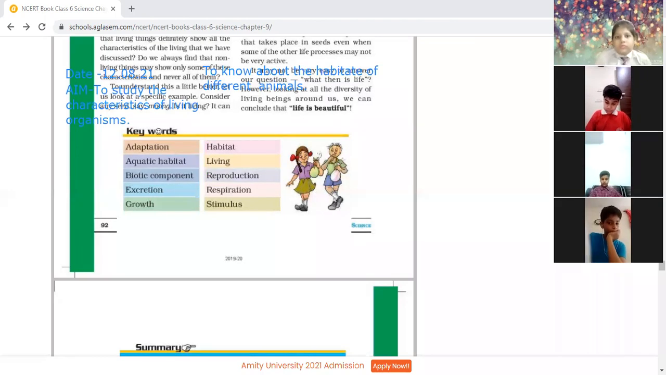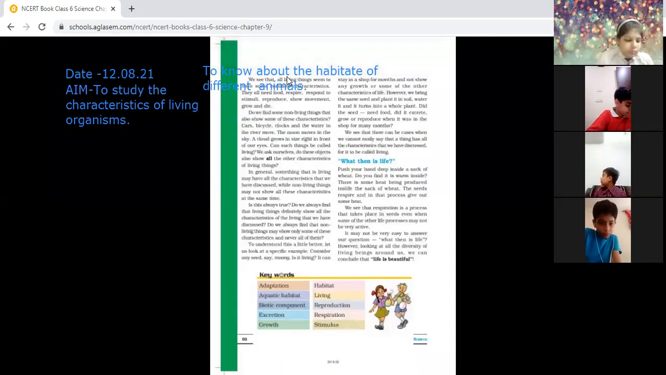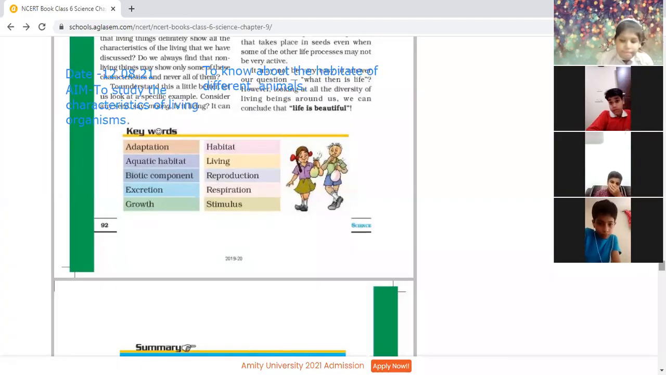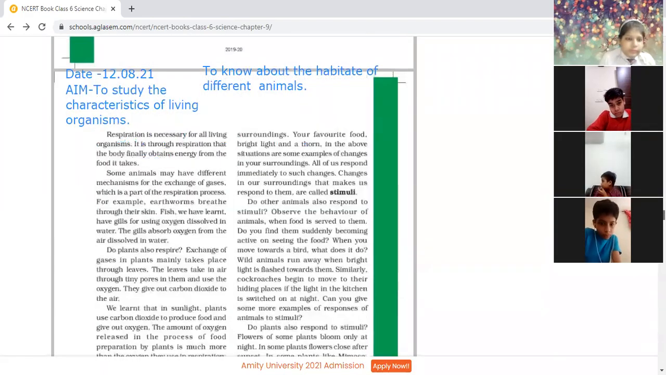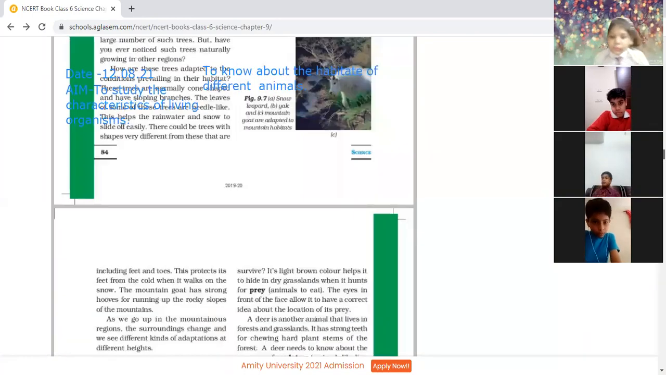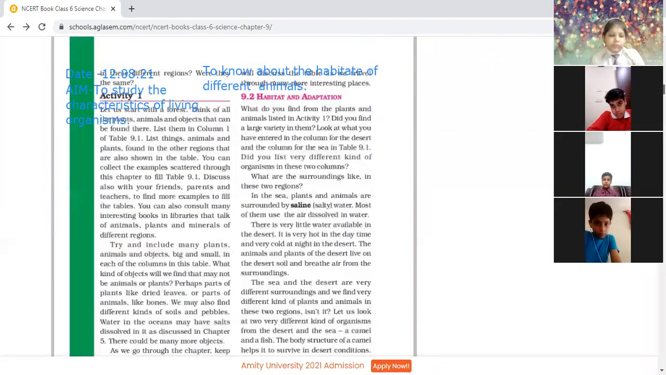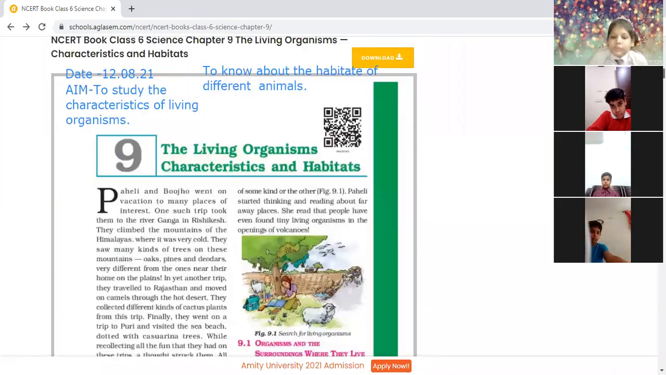Ma'am, which page number has the word meaning of aquatic habitat? Beta, you can write it down yourself. No need to find the page number. The animals which live in the water, that is known as aquatic habitat. So it's very simple. What is the definition of reproduction? Reproduction is also there. Some animals produce their young ones. The organism producing the young ones of their own kind is known as reproduction. So this is the definition of reproduction.